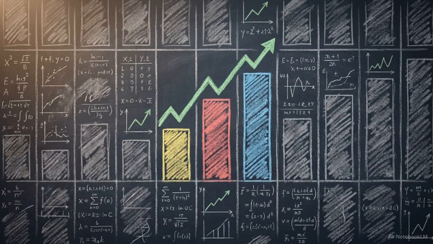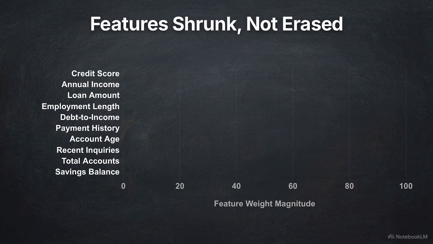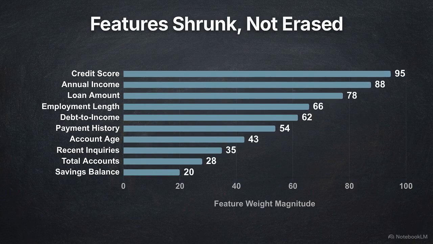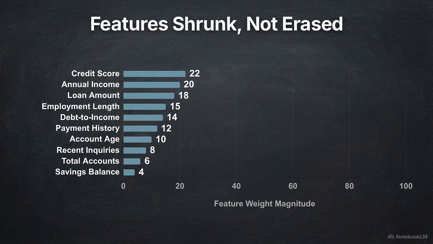It allows stakeholders to identify the 3 or 4 primary drivers in a dataset that might contain hundreds of noisy or irrelevant variables. The second formula is L2 regularization, known as Ridge. Unlike lasso, Ridge uses the squared values of the coefficients to calculate the penalty. Notice the difference here. Ridge doesn't erase features, it shrinks all of them proportionally toward zero. Every feature remains in the model, but their influence is collectively dialed down.